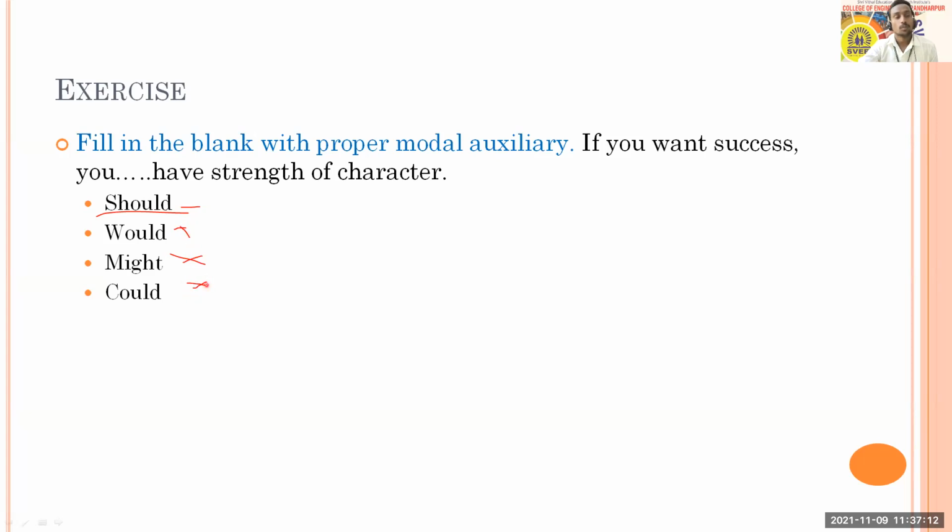You could have will not be okay either, because could shows possibility or ability, and would is also in the past, so it cannot be here. It can be a suggestion. So therefore option A will be the answer, because that shows a kind of suggestion or advice.